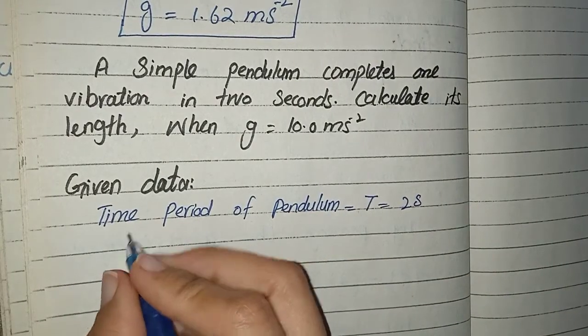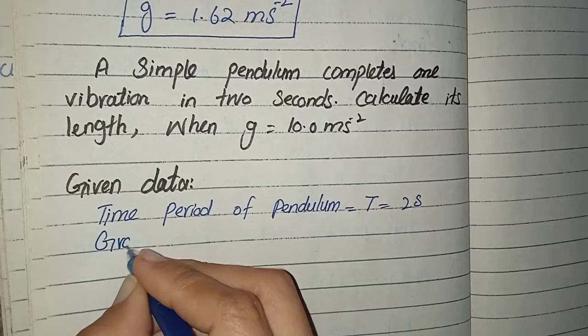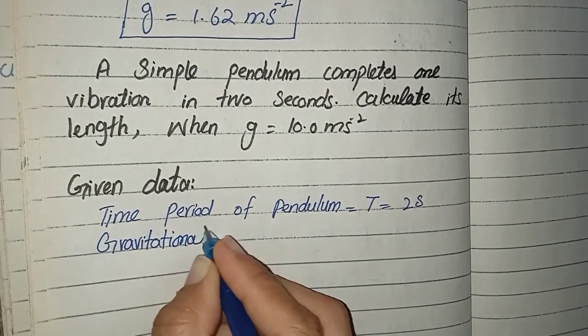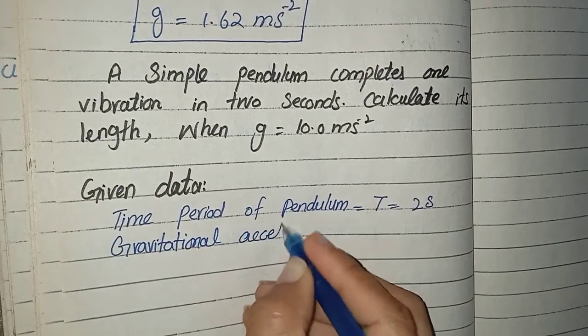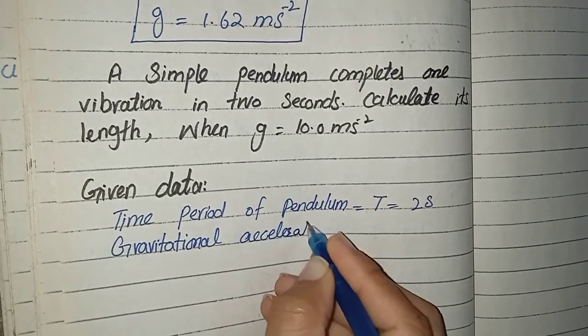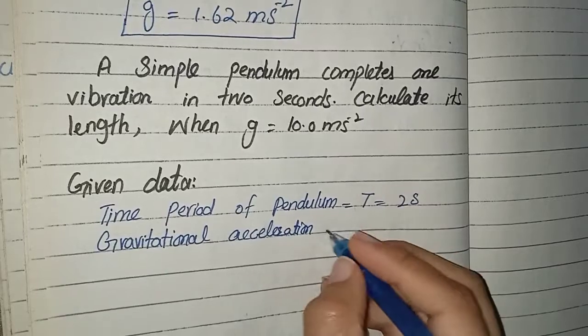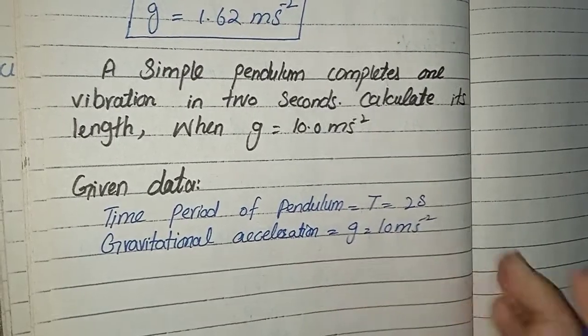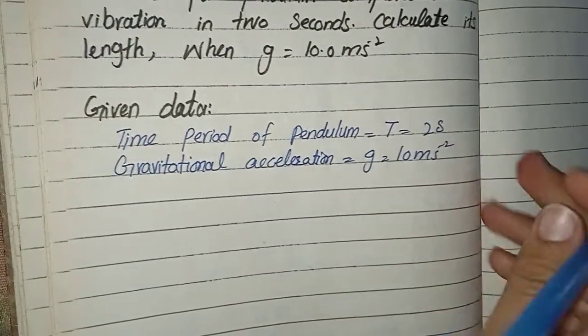We have to find the length when gravitational acceleration G is equal to 10 meter per second square, meaning our pendulum is on the surface of the earth.